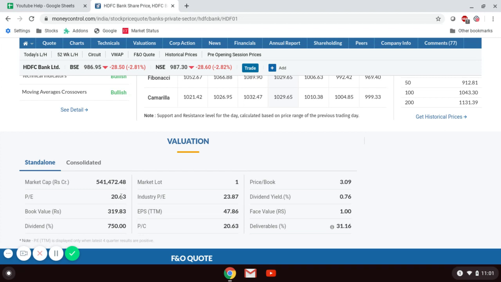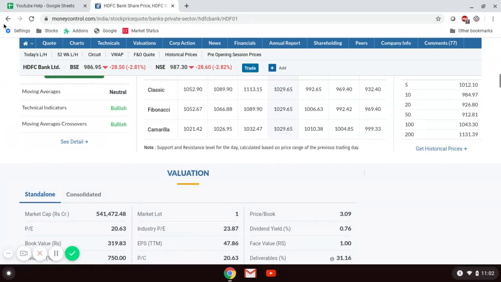At this point you may consider buying the stock, but again, this is not a recommendation. This is not the only way to decide whether to buy or sell a stock. There are a lot of other factors you have to check. But if you have done all the analysis and find the stock good, you can see this as one of the parameters to decide when to buy. Again, this is not the only parameter, and not a recommendation for the stock.